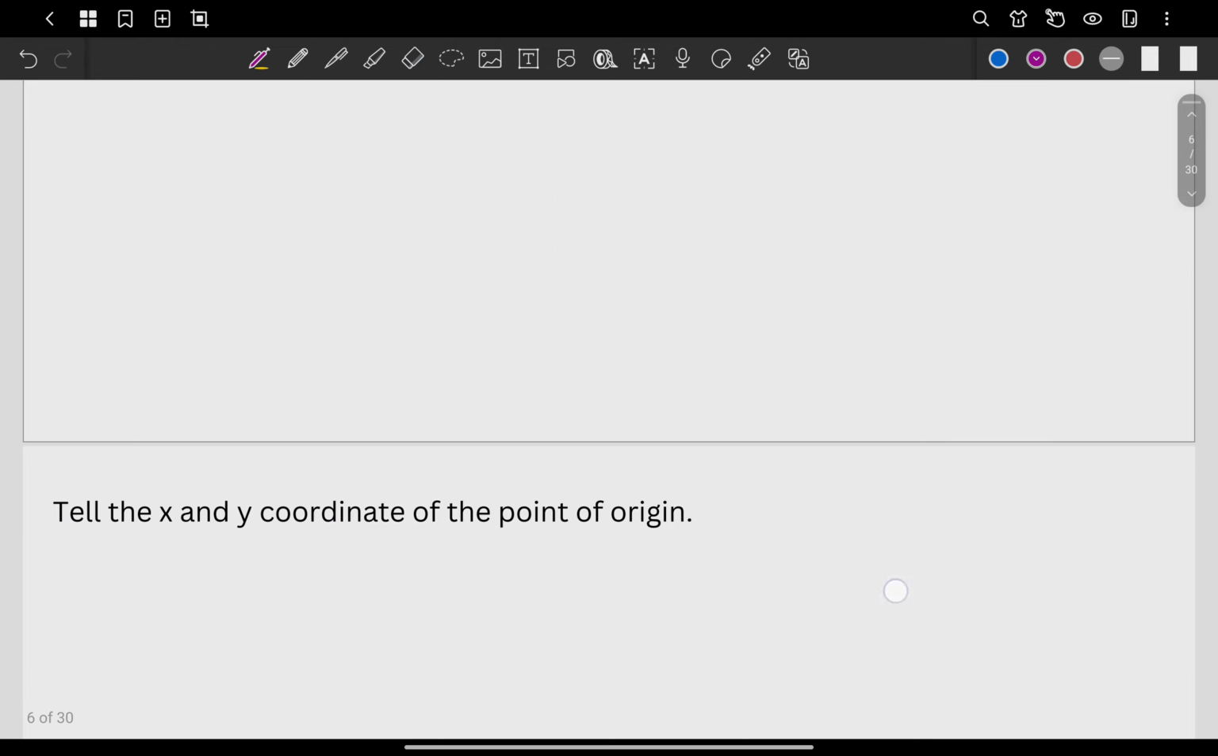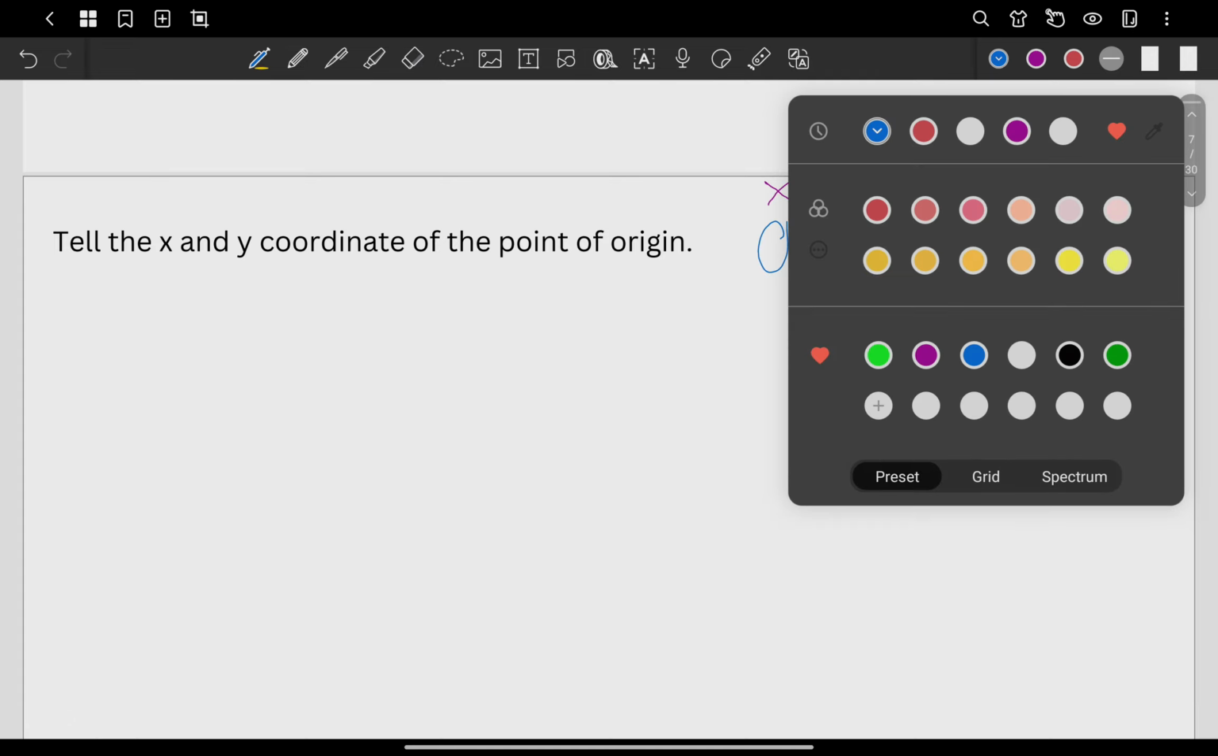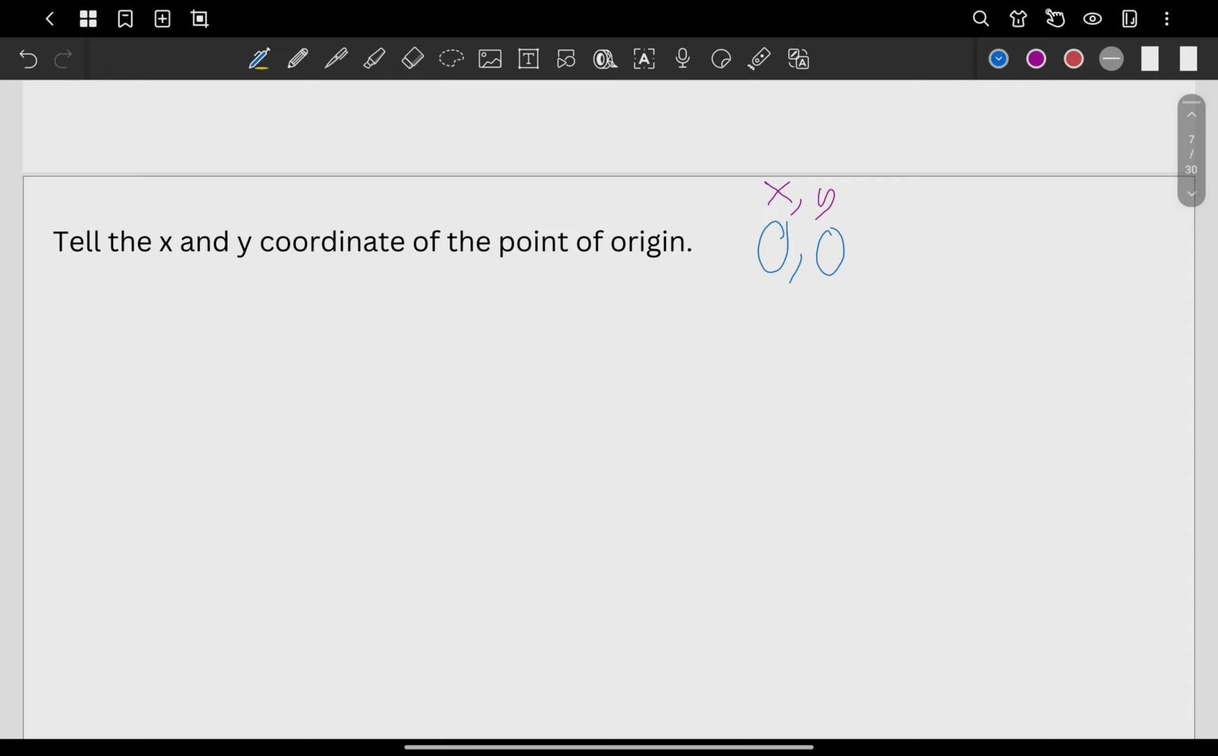Next, tell the x and y coordinate of the point of origin. This one is a very knowledge question, right? Simply what? 0, 0. The value of the x coordinate is 0, the y coordinate is 0. And then as recalled by Miss Joyce, let's make this one the proper way. So we should put parentheses. Okay, there you go.